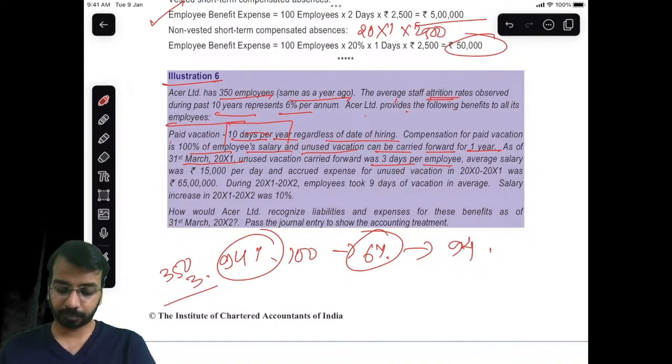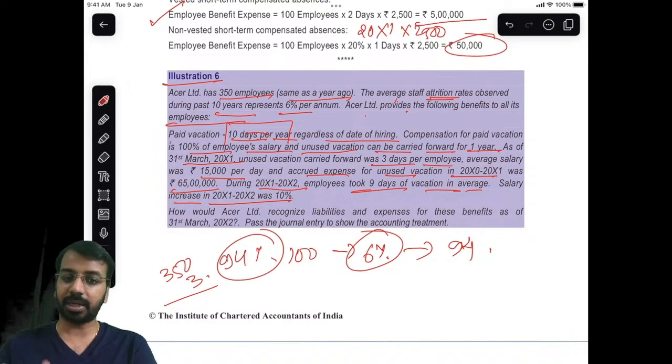Then average salary was rupees 15,000 per day, and accrued expense for unused vacation in year 1 was 65 lakhs. During year 2, employees took 9 days of vacation on average. Salary increase in year 2 was 10%. So in the next year they have taken 9 days of leave, and salary increase was 10%. We have not been told the number of employees: 350, same as a year ago. So last year was 350, now also 350 employees.